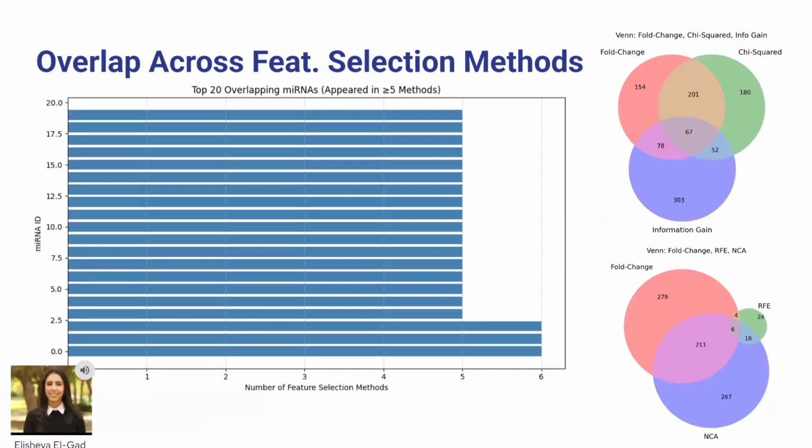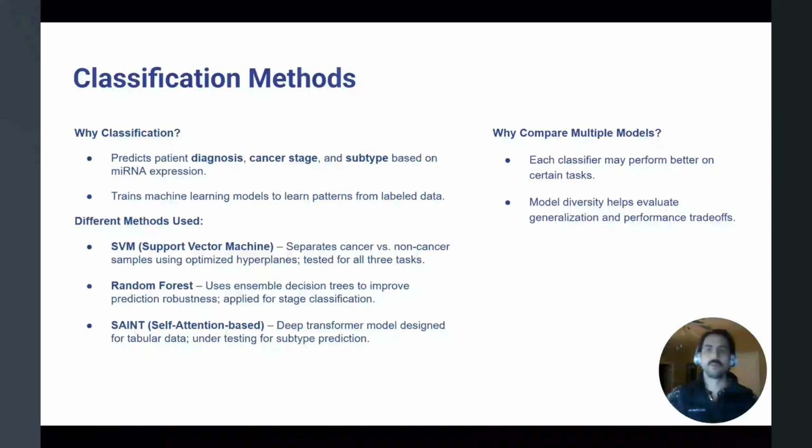Overlap across feature selection methods. This slide visualizes our feature selection results. The bar graph shows the number of microRNAs selected by each method, highlighting their individual contributions. The Venn diagrams illustrate the overlap across methods, showing shared and unique biomarkers. By comparing multiple approaches, we ensure a more reliable selection, capturing the most critical microRNA for lung cancer classification while reducing redundancy and noise. Now let's talk about classification methods.